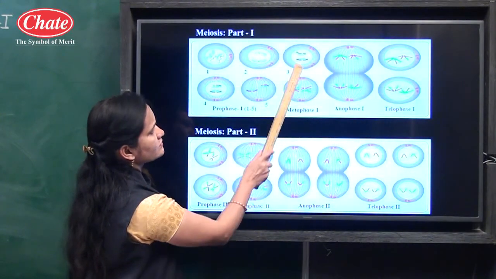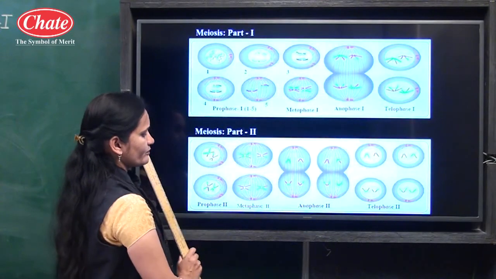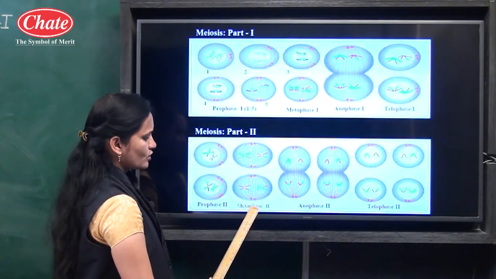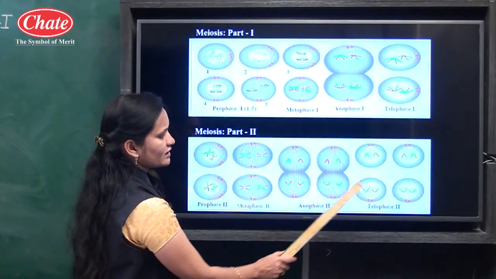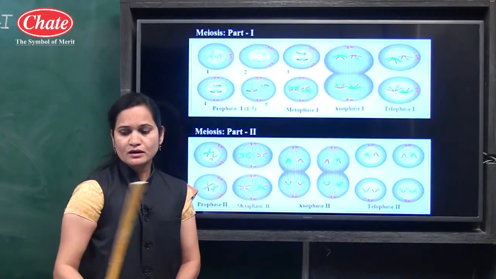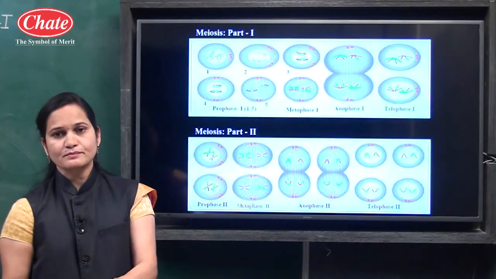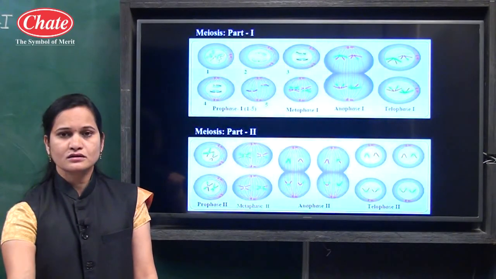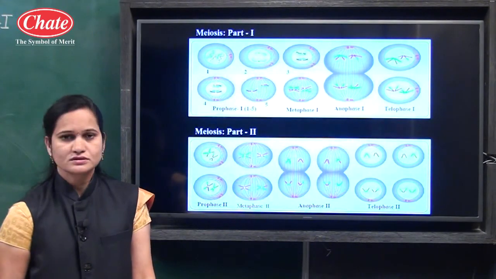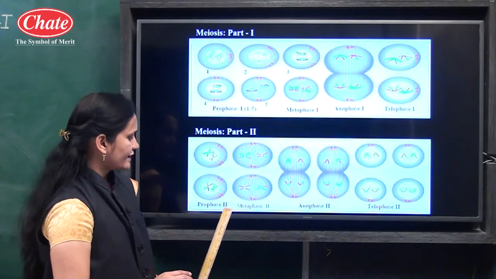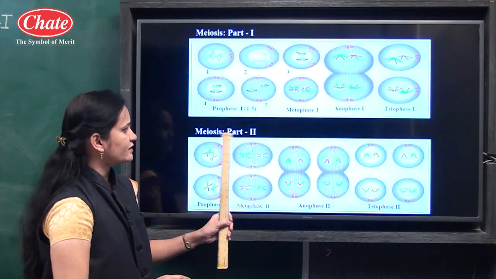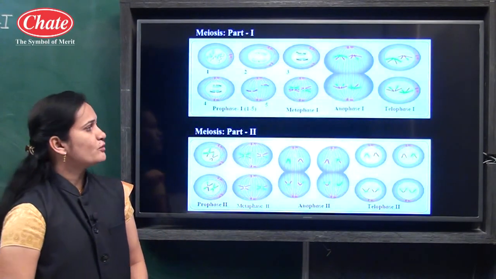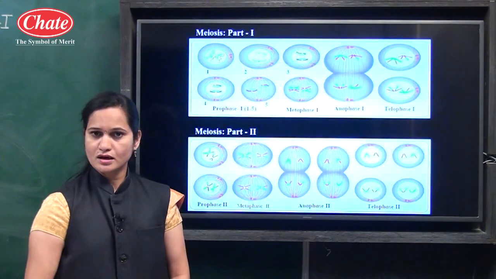in this diagram. After that, meiosis part 2. In meiosis part 2, again 4 substages are there: prophase 2, metaphase 2, anaphase 2 and telophase 2. Prophase 2 in meiosis part 2 takes place just like mitosis. So details about it are not given in your textbook. Observe this diagram carefully and try to understand only the stages involved in meiosis part 2. With this point, our important points of lesson number 2 are completed. Thank you.